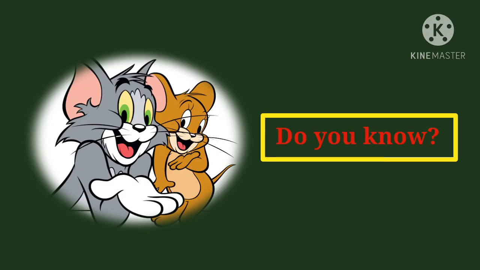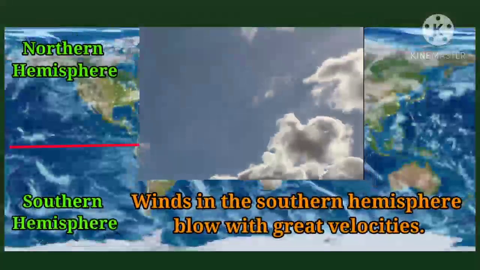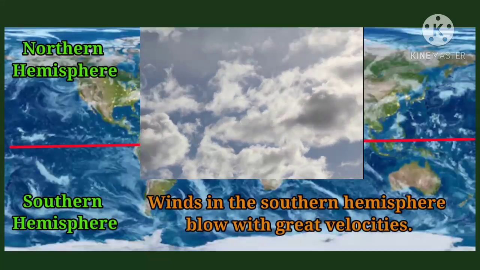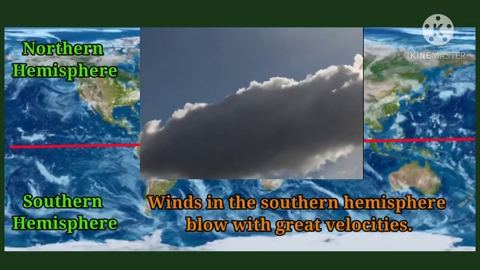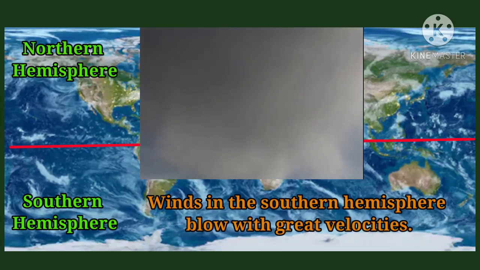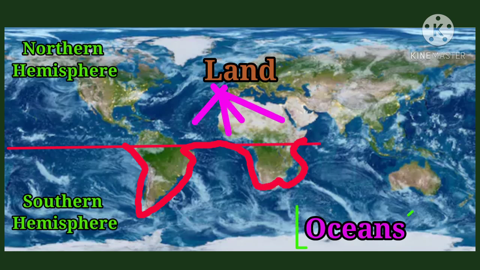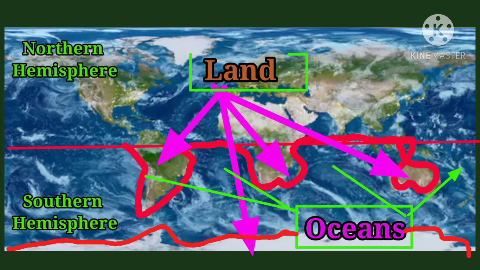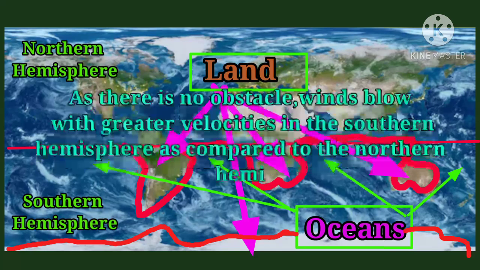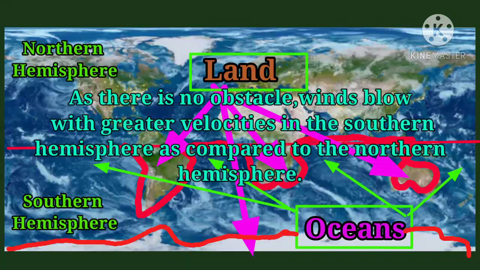Do you know? Winds in the southern hemisphere blow with great velocities. The southern hemisphere is mostly occupied by oceans. In this hemisphere, the obstacle caused by the relief of the land surface is almost absent. As there is no obstacle, winds blow with greater velocities in the southern hemisphere as compared to the northern hemisphere.